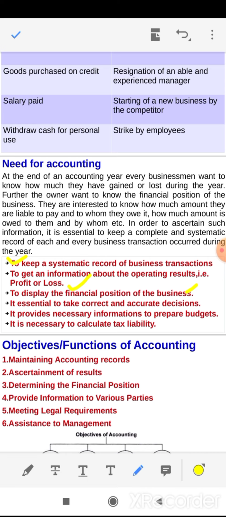It is essential to take correct and accurate decisions. It provides necessary information to prepare a budget. It is necessary to calculate tax liability, because tax liability is calculated with the help of profit. How much profit is earned by the organization is calculated with the help of the financial statements. That means accounting is needed for calculating tax liability.